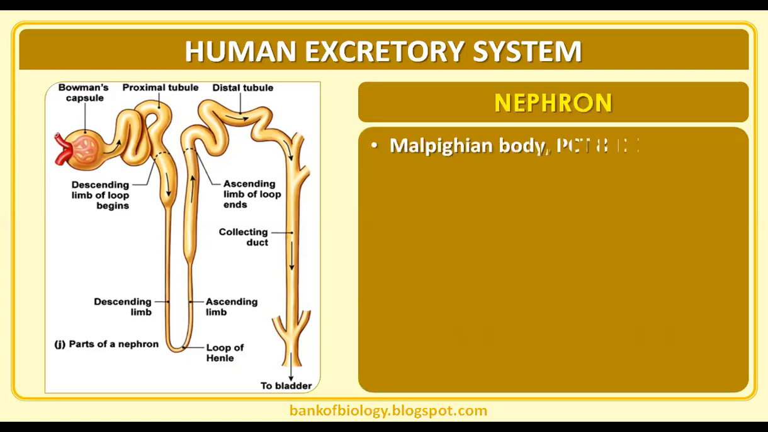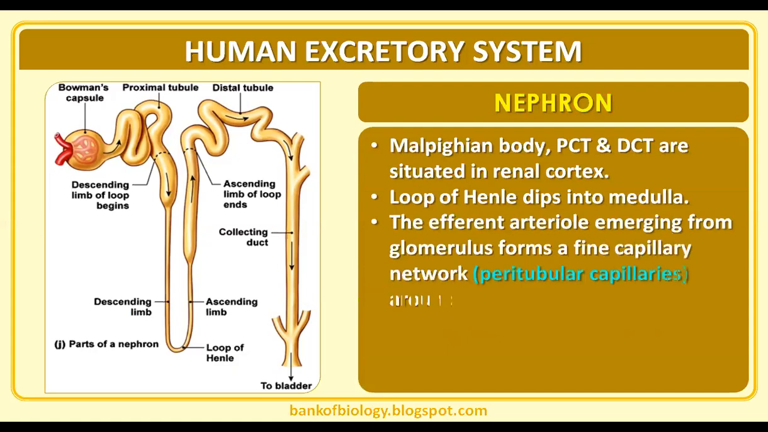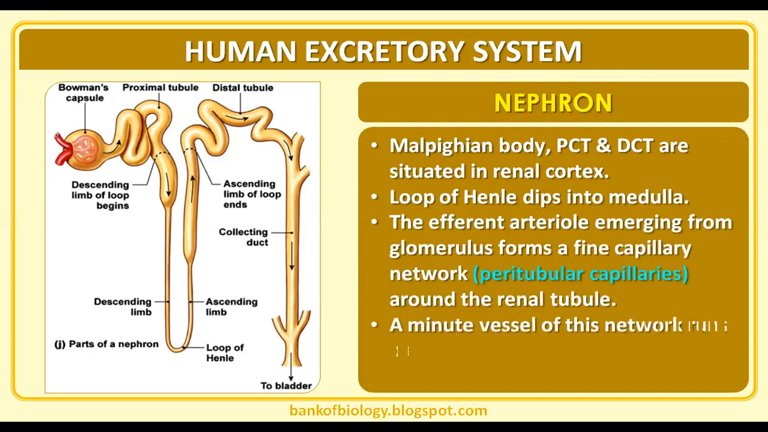In the nephron, the Malpighian body, PCT and DCT are situated in the renal cortex. Where will the loop of Henle go? That is in the medulla.